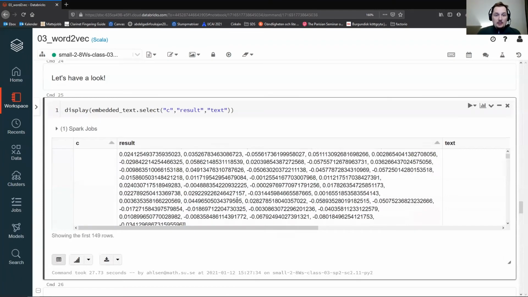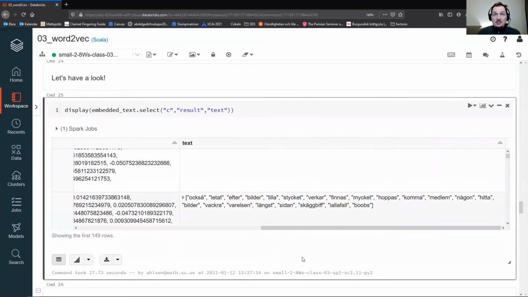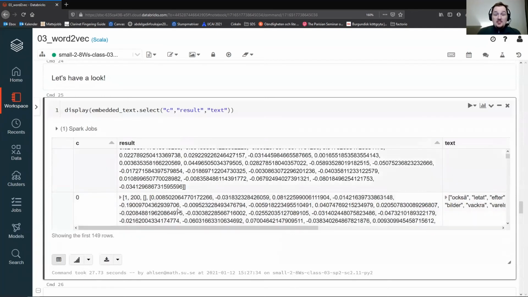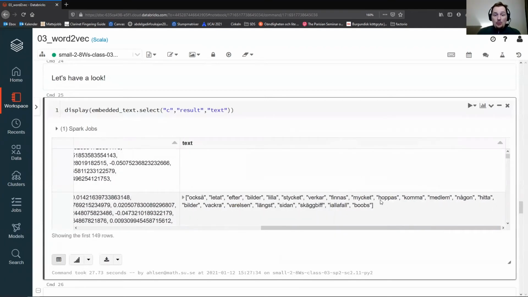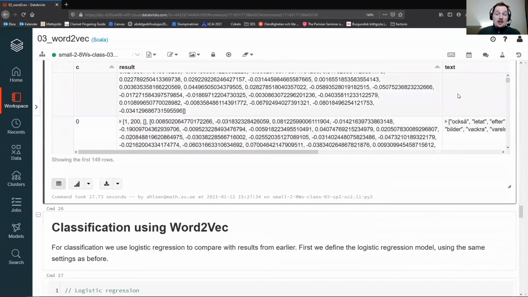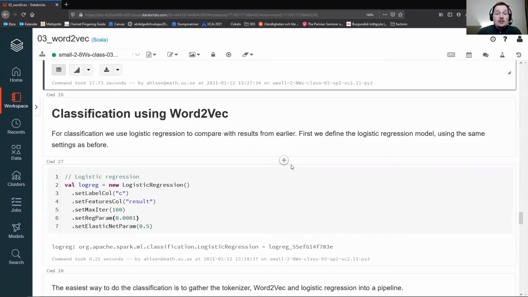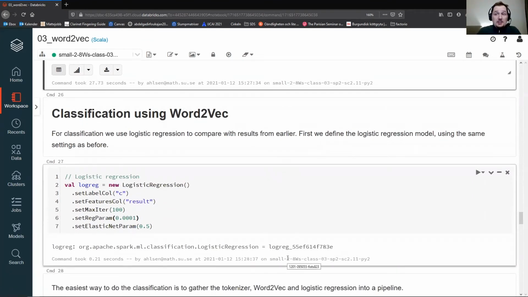You can see that here the result is the vector, the text is the array of words. This is the average of all of the vectors of all of these individual words. So it doesn't map an entire sentence, it maps a word to a vector. So how would you do classification with it then?